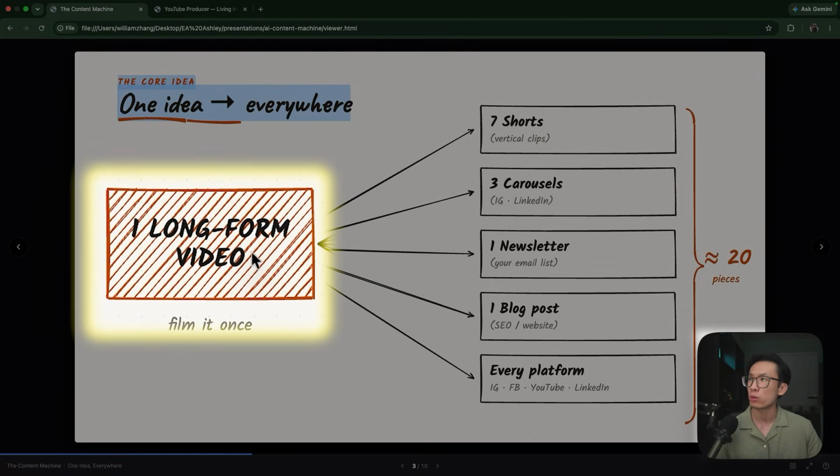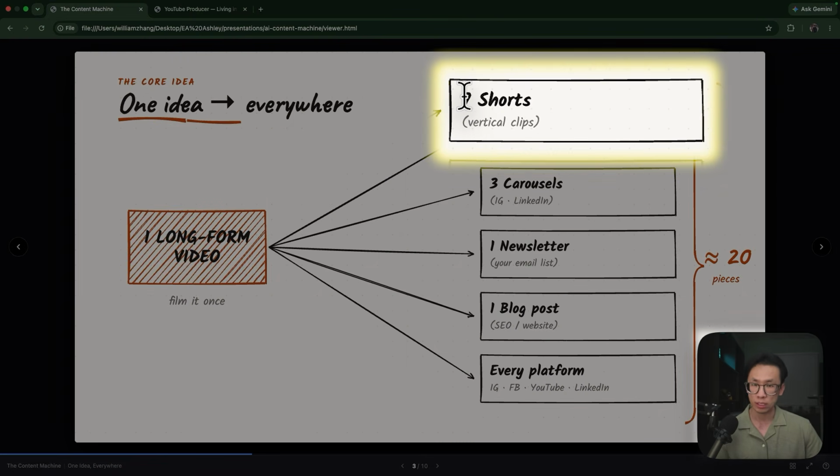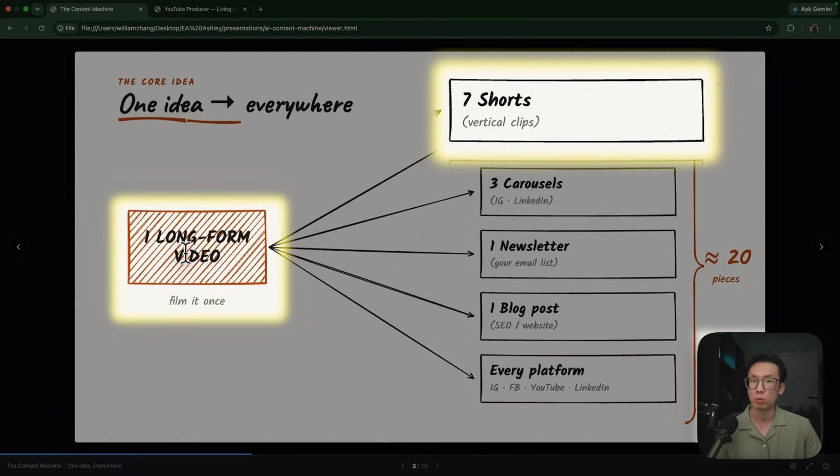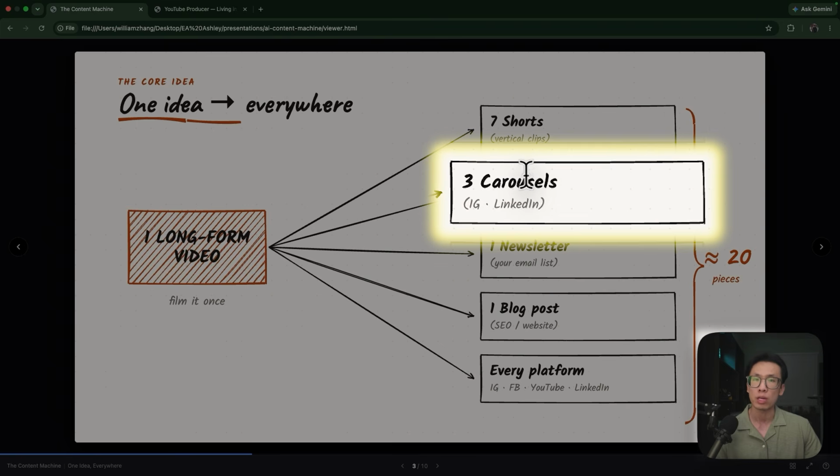I put my effort into creating a long form video. I'll either film it using my camera right here, or I'll create the content using my AI clone. From that one video, I'm going to turn it into about 5 to 7 shorts. These are short form videos using my AI. These are for my Instagram reels, my TikTok videos, my Facebook videos, my YouTube shorts. I can turn that one long form video with some key ideas and clips into 7 shorts. And then from that, I'll generate about 3 ideas and concepts of carousel posts. And these will be posted on Instagram, YouTube, LinkedIn, and Facebook.